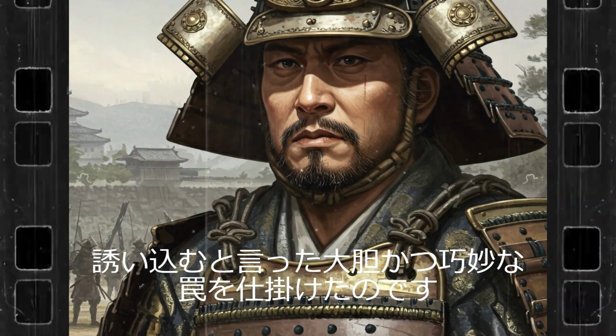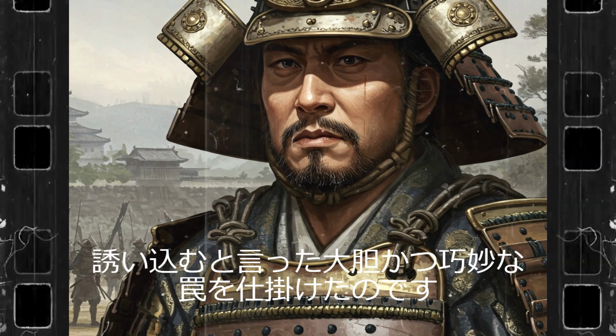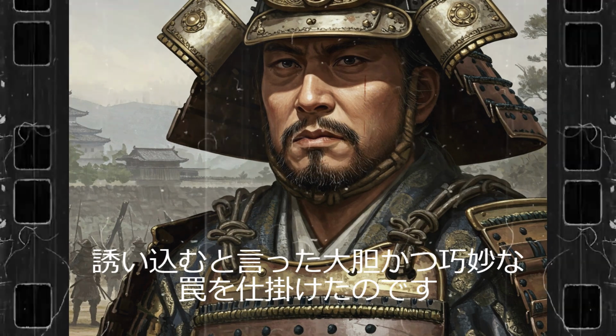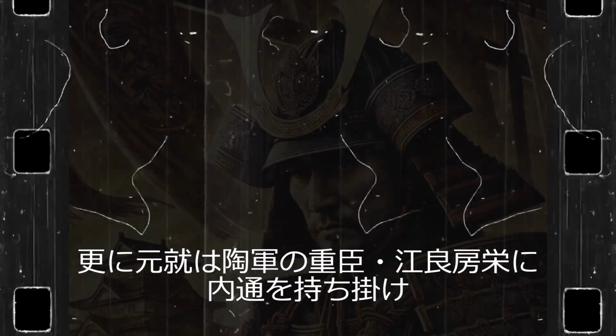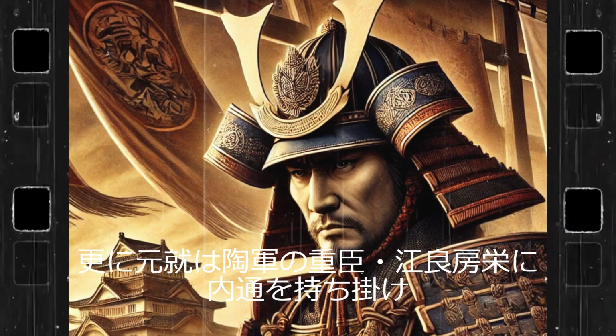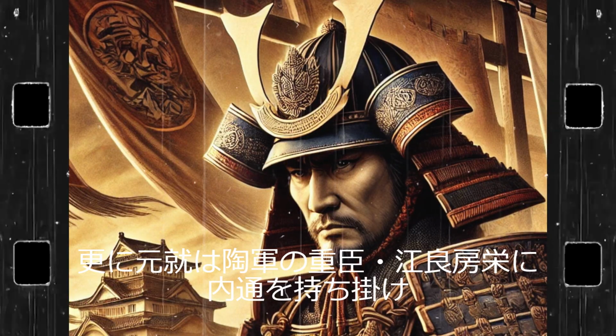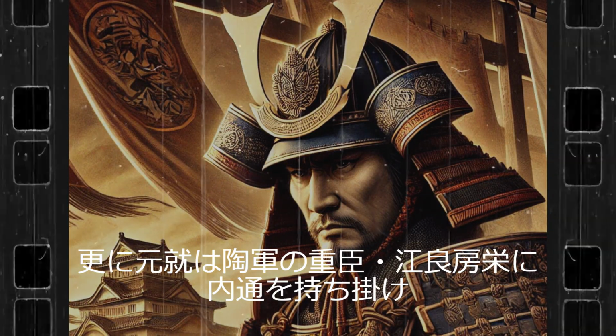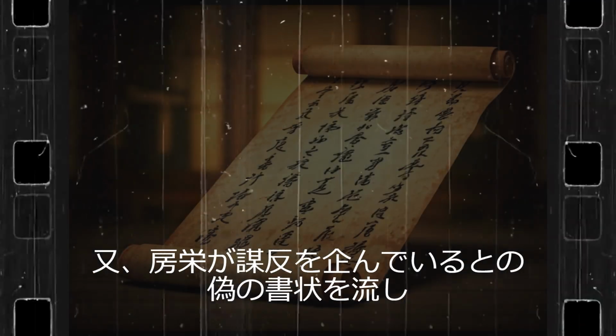The informant's manipulation of Fusahide was an important step in Mori Motonari's attempt to deceive Su Harakata. Although the specific method has not been recorded in detail, based on circumstantial evidence and subsequent developments, it is believed that the following efforts were made.